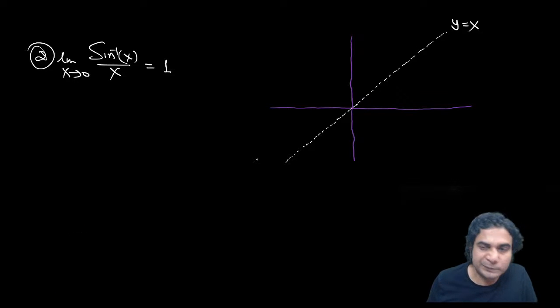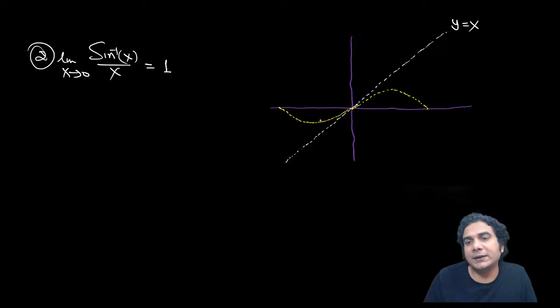Now see, this was your sine x. We just plotted sine x in the previous slide, and it was touching the y is equal to x line at the origin, right? The y is equal to x line is tangent to this curve. Now you need to take the reflection, only of this part.